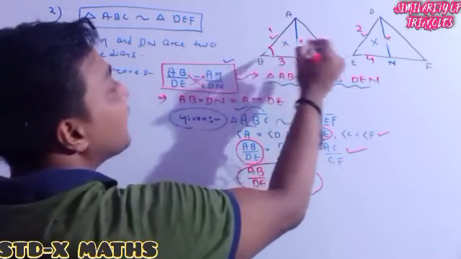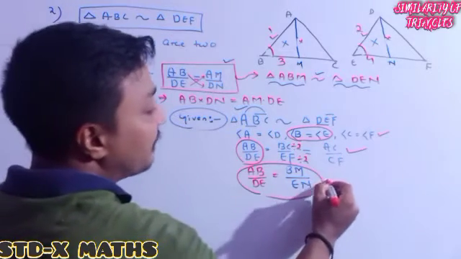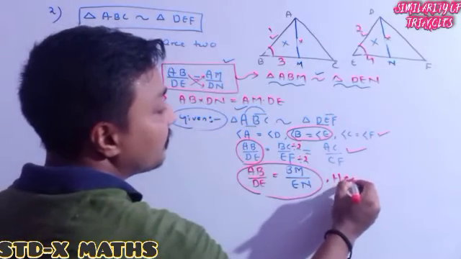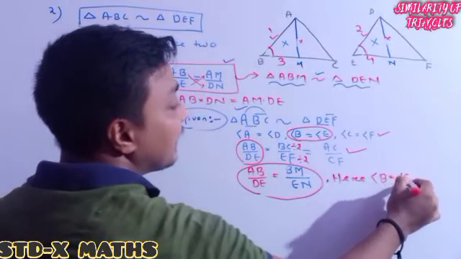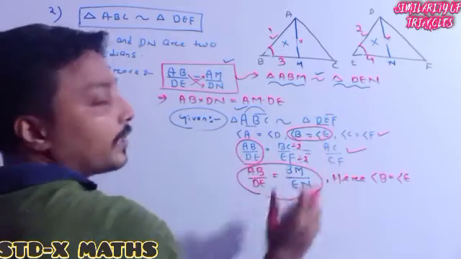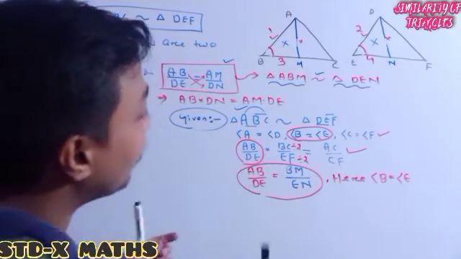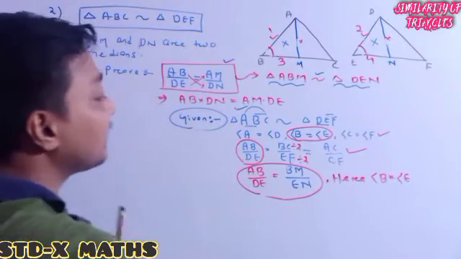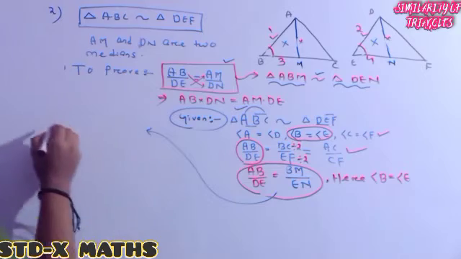This angle is the same as this angle. Here also I am writing B angle is the same as E angle, because from the similarity I got both the cases. So from this one and this one it is clear.